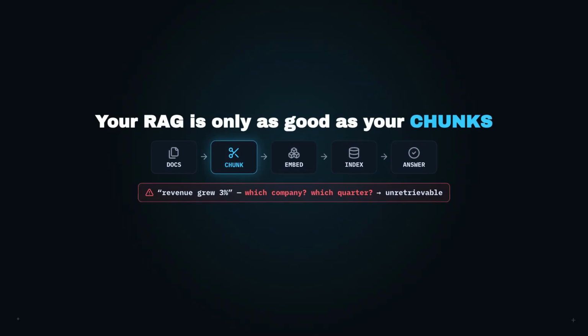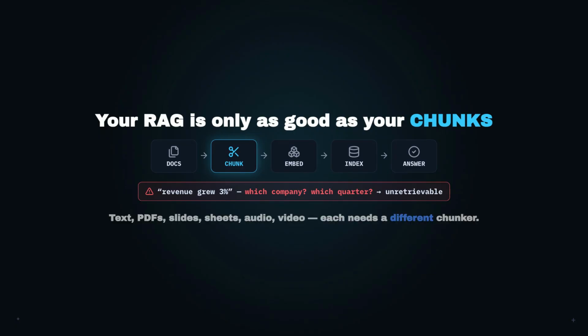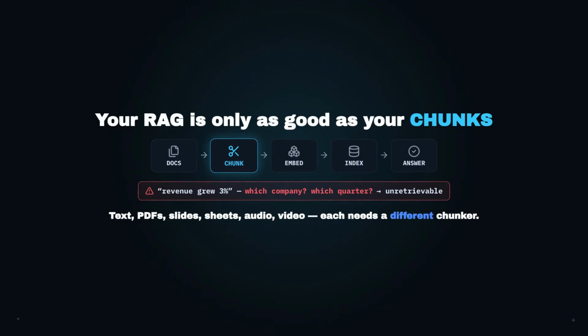Your real data isn't clean text, it's PDFs, slides, spreadsheets, audio, and video, and each one needs a completely different way to chop it up. Chunk them all the same way, and your RAG quietly rots. Let's fix that for every file type.